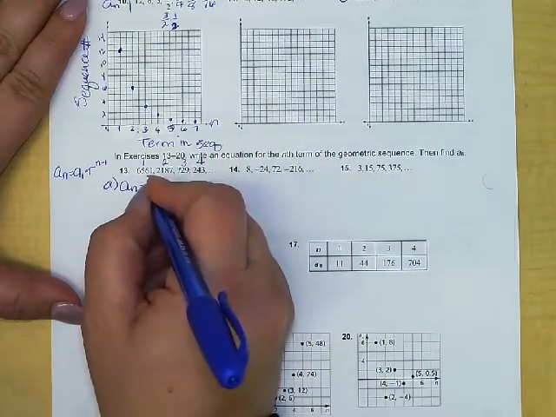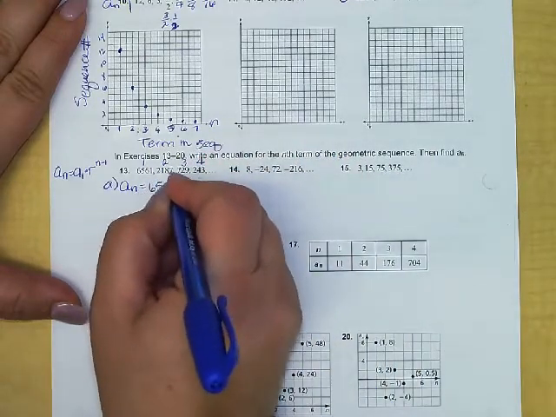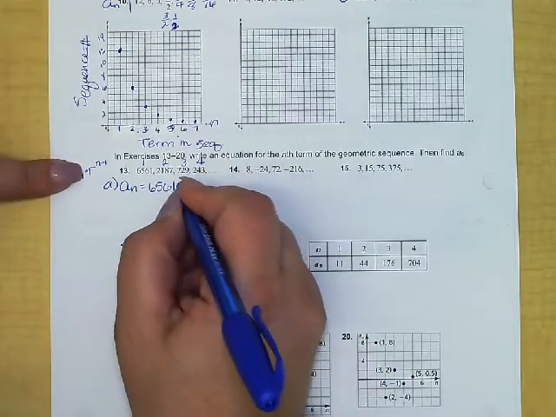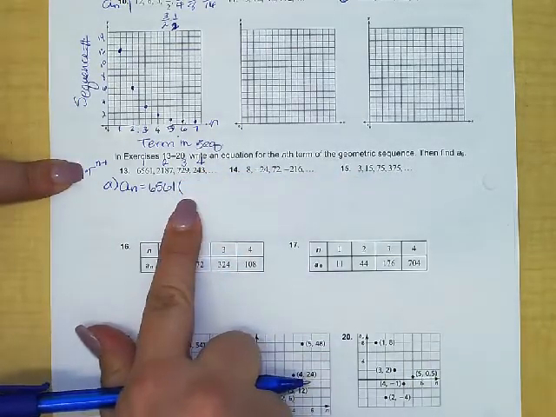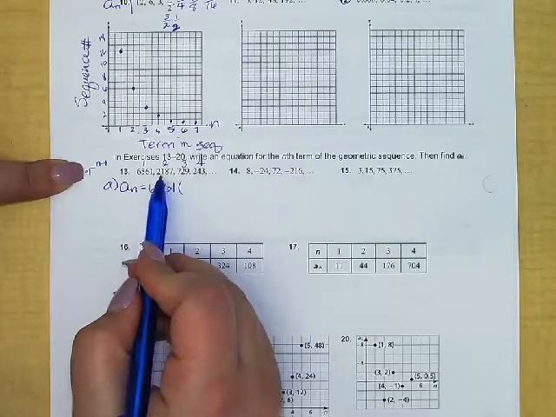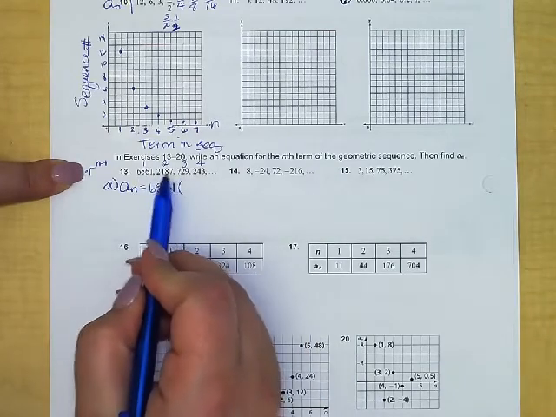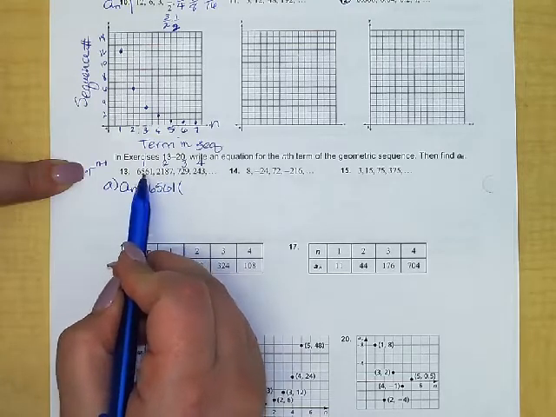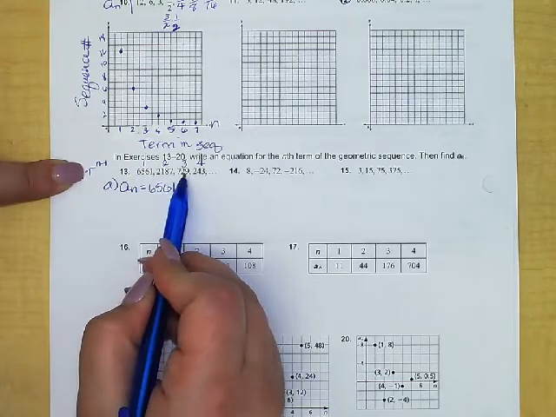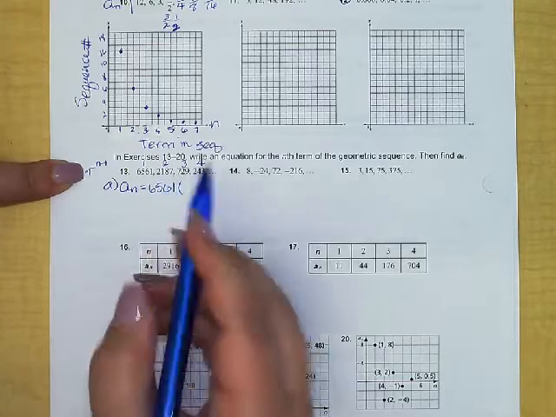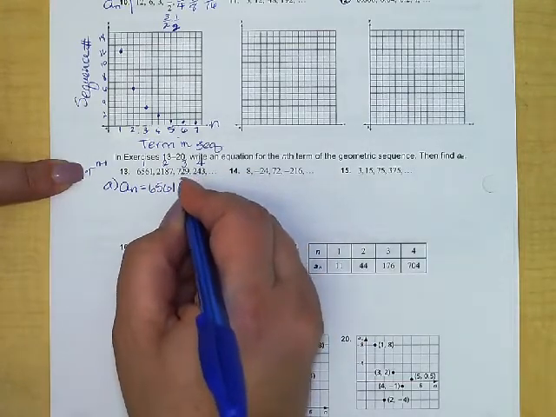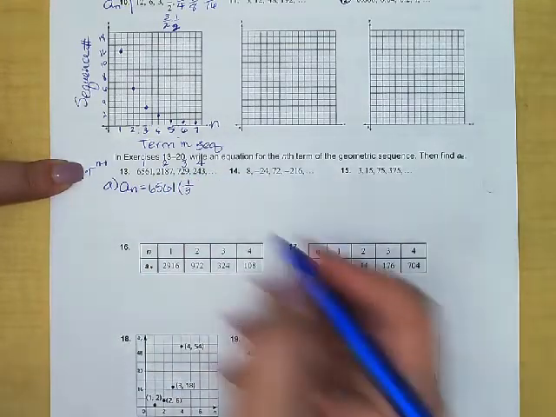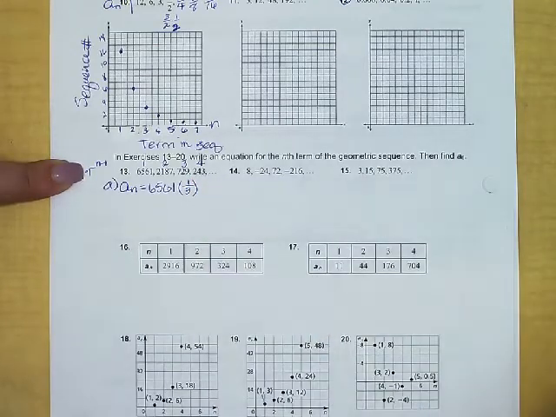So it would start off at 6,561, and then times the common ratio. So that we have to figure out. So if we grab a calculator and we divide and do that ratio all the way across, 2,187 divided by this, 729 divided by that, we're going to realize it's always 1/3, 1 over 3. So that's our R value.